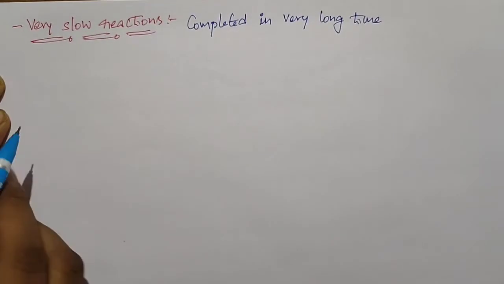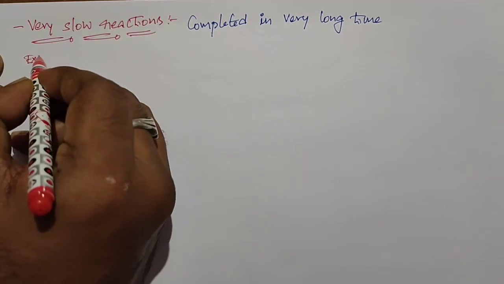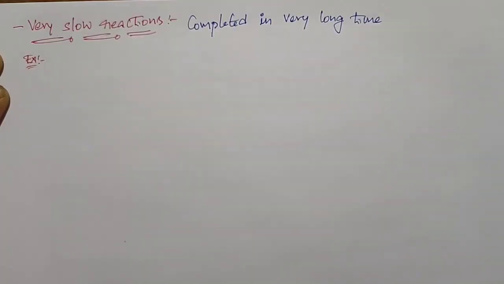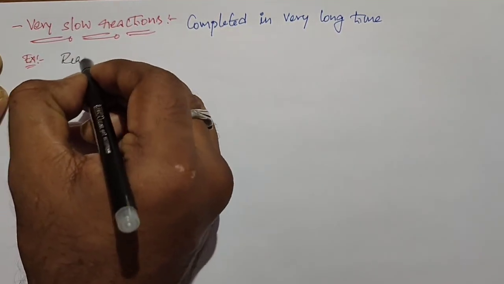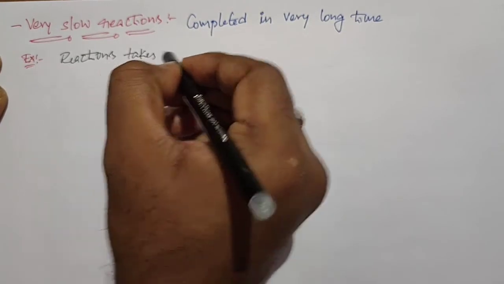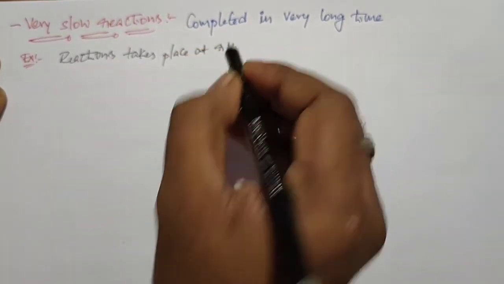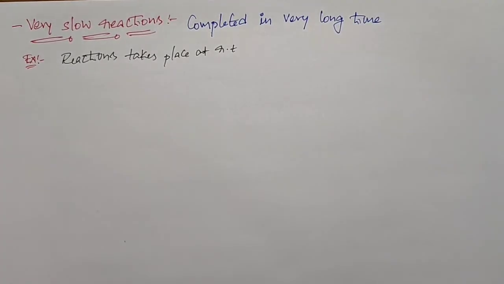So these types of reactions we call very slow reactions. Reactions that take place at room temperature are taken as examples for very slow reactions. For this category, I will give some examples.